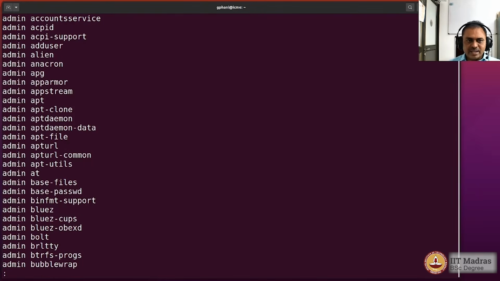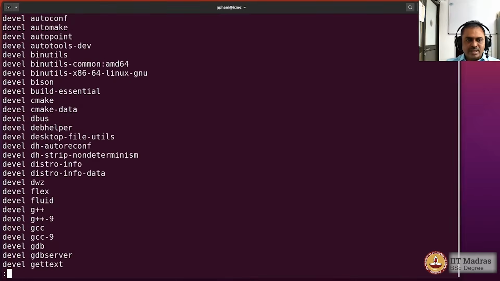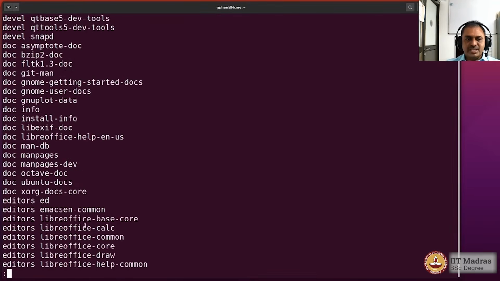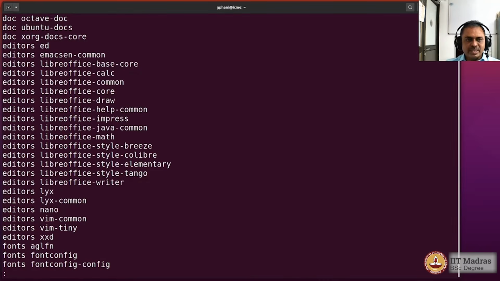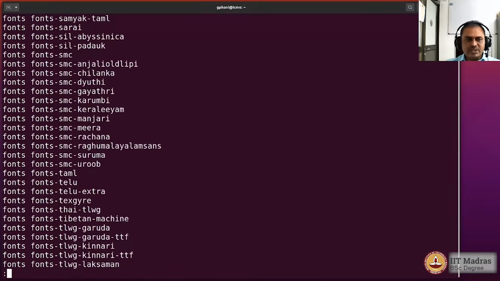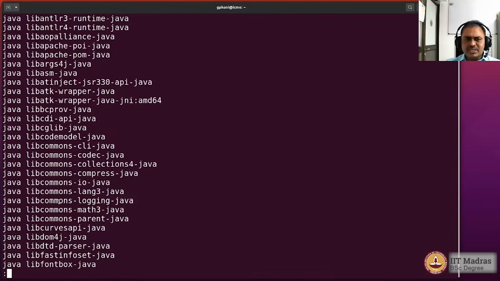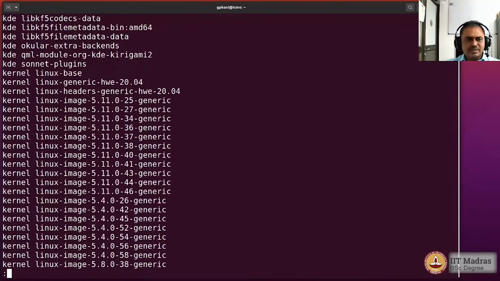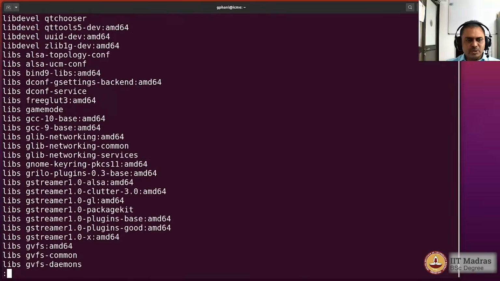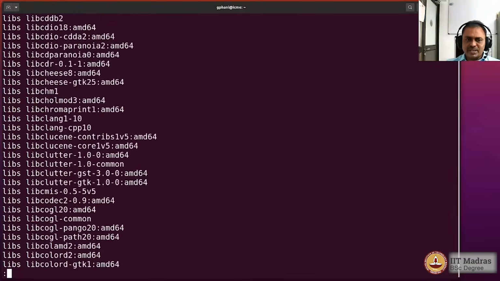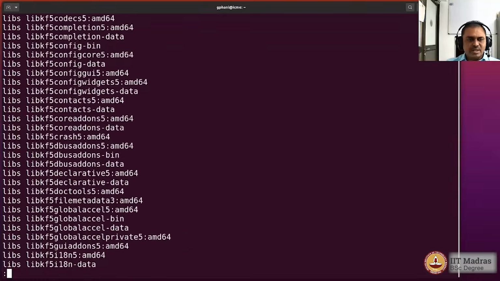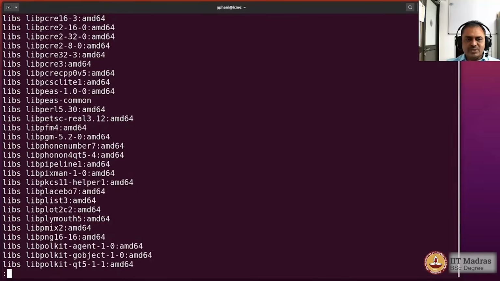So you can see that under the admin section, these are the various utilities that have been installed, and then under the developer section, these are the utilities. And you can see that there's a bunch of editors that have been installed. The LibreOffice tools are all coming under the editors category, and there are a whole bunch of fonts that have been installed, and Java utilities that have been installed on my machine, and you could also see that a lot of library files have come into the system because they come along with the utilities that we installed.